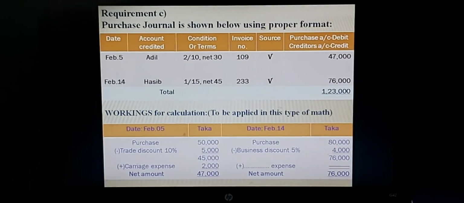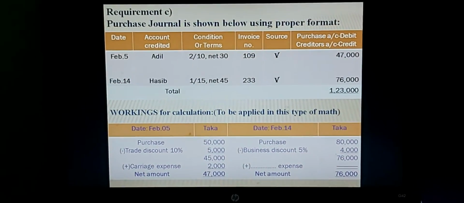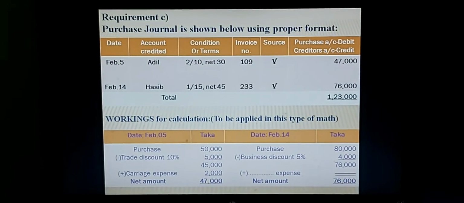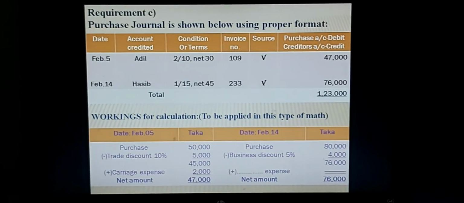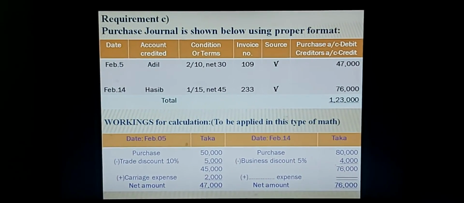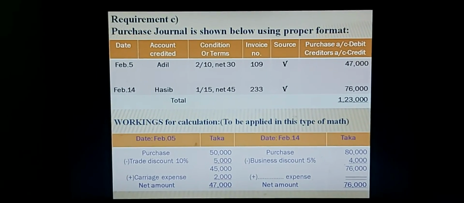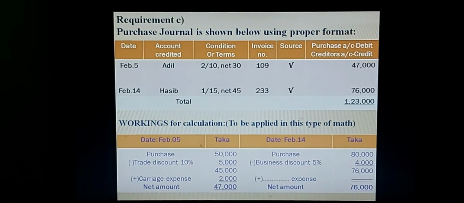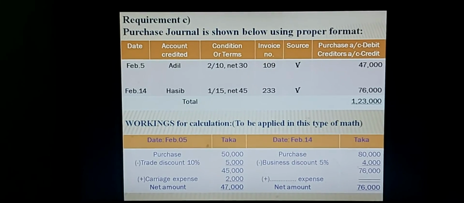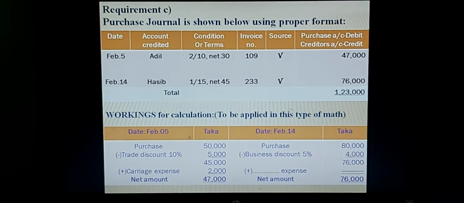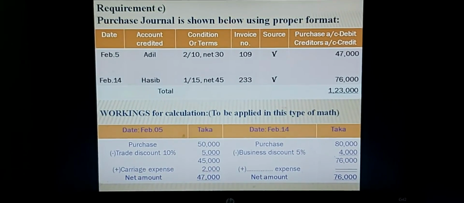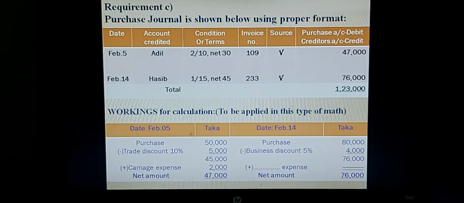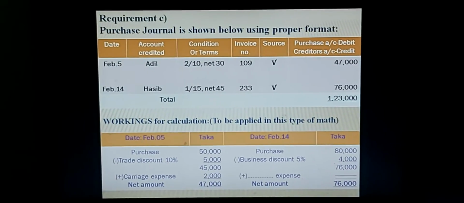For the transaction of February 14, the net amount is taka 76,000. Now you can take the net amount in the Purchase Journal format. February 14, Hasib, condition 1/15 n/45. Invoice number 2333 is given in the question stem. Source, again, correct mark. Net amount of taka 76,000. Total of taka 1,23,000 for the Purchase Journal.